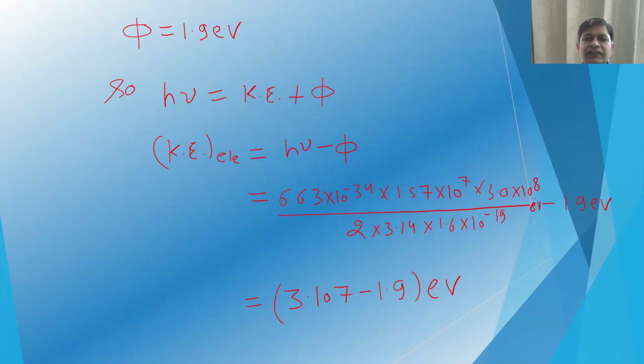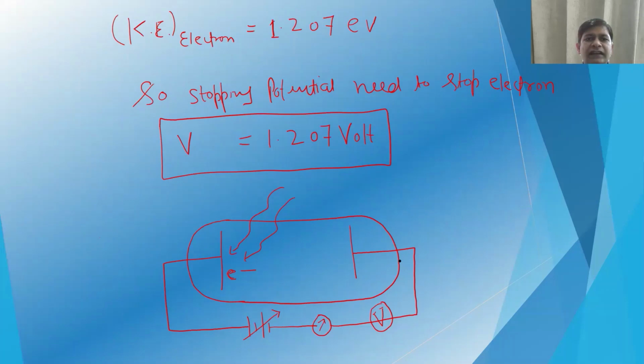So we have converted that term into electron volt as the work function is already given in electron volt. The work function is 1.9 electron volt. So the kinetic energy will be 3.107 minus 1.9 electron volt, which is 1.207 electron volt. So this is the kinetic energy, and the stopping potential needed to stop this electron will be 1.207 volt.